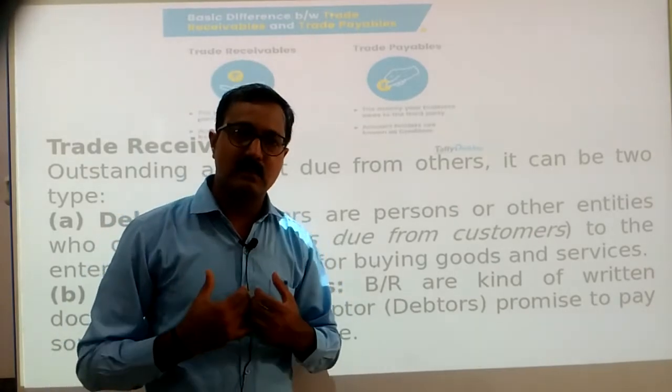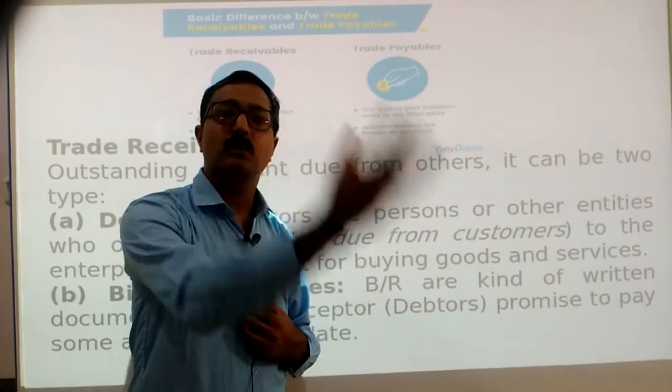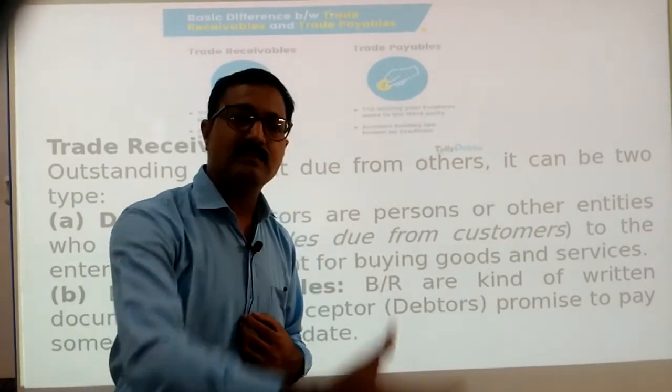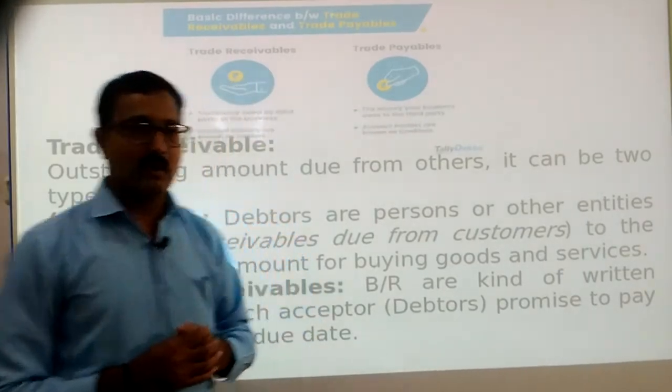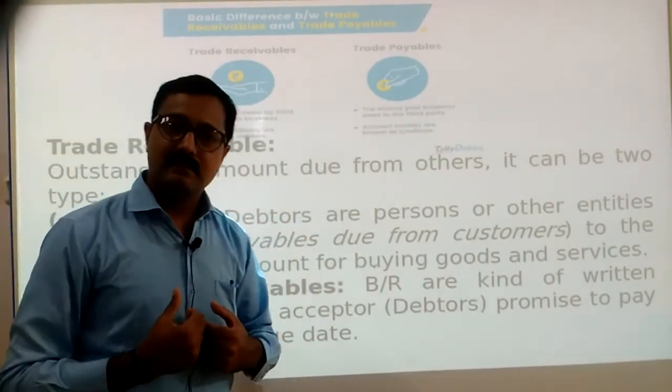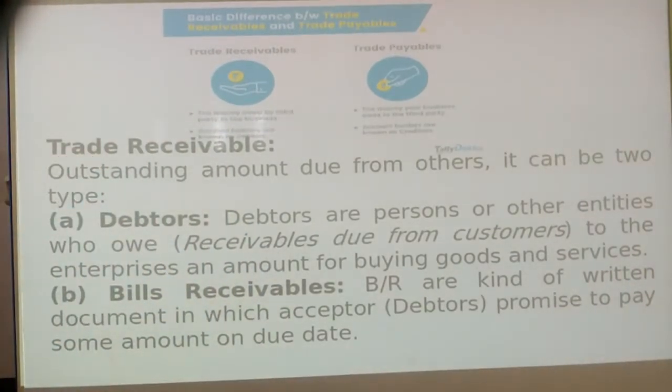In a business organization, if we are the seller, the owner of the business, we will sell goods to the customer. Later on, that customer, who is also called a debtor, will pay us money. All the debtors need to pay us money, so they come under trade receivables. Trade receivable is a wider term, and we can define trade receivables as the outstanding amount due from others. If we have to receive money from others, then we write it under trade receivables.